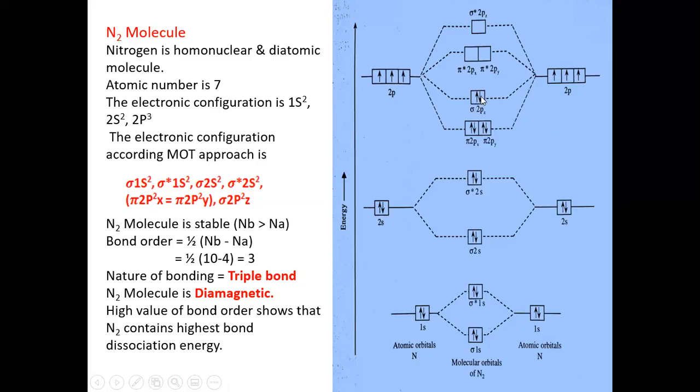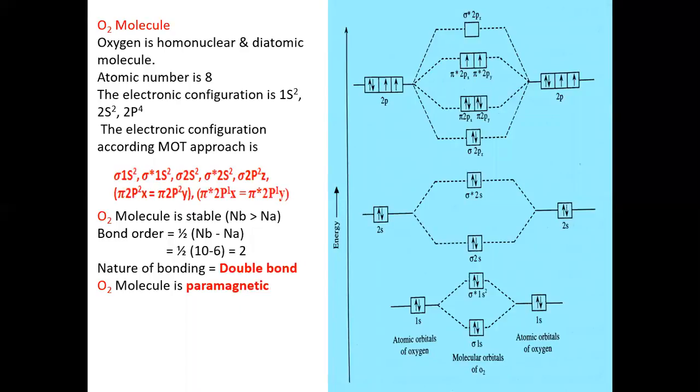I'm sorry, these are bonding electrons. No, here anti-bonding electrons are not there. Only 4 anti-bonding electrons are present. So it is half into 10 minus 4, and the bond order you obtain for the nitrogen molecule is 3. Already I told you, a bond order of 3 represents that the nature of bonding is a triple bond. And also, no orbital is with an unpaired electron, which means it is diamagnetic in nature. Even if one electron is present here, this will become paramagnetic in nature.